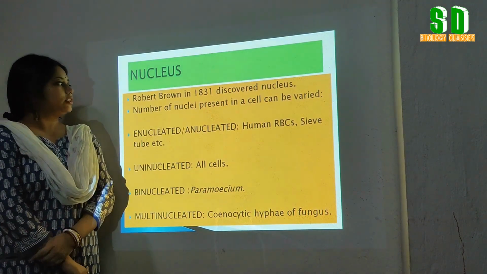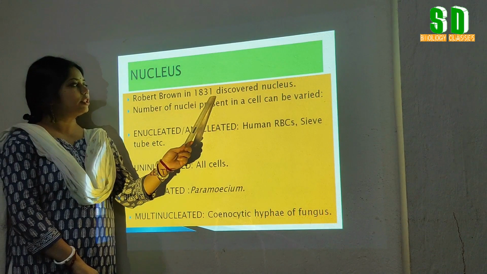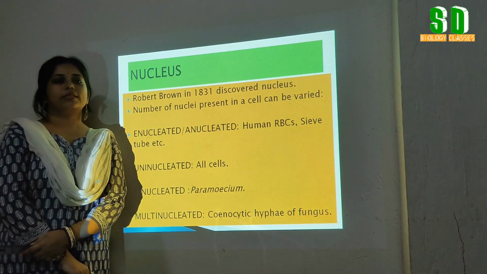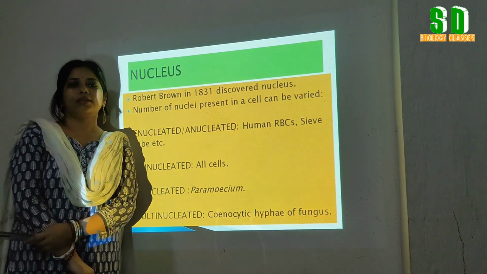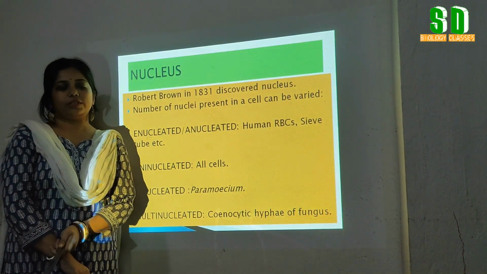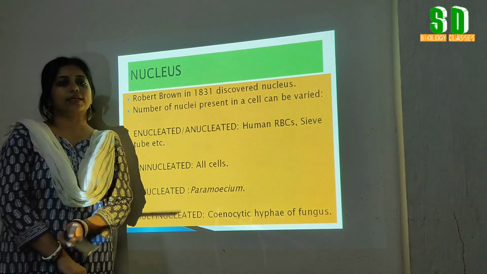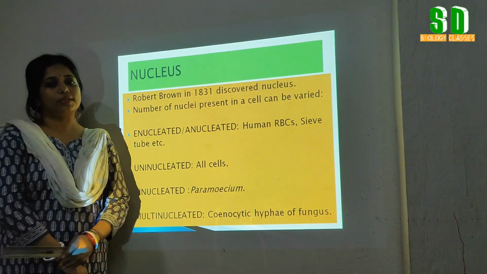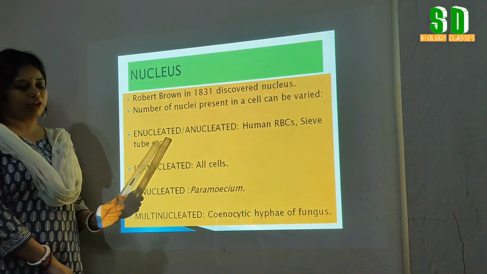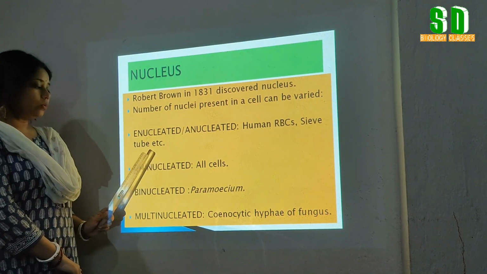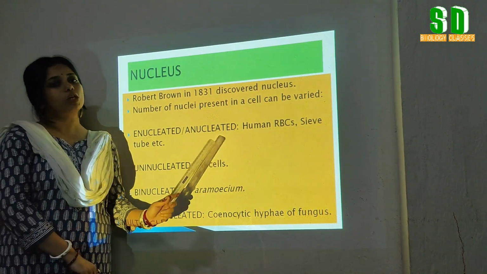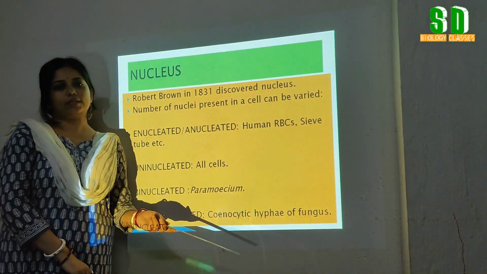Who first discovered the nucleus? Robert Brown in 1831 discovered the nucleus. The number of nuclei can vary from one cell to another cell. Sometimes it is absent also. If the cells do not have a nucleus, those cells are called enucleated cells or anucleated cells. Examples are mature human RBCs, sieve tube, etc. If the cells have only a single nucleus, then those are called uninucleated cells. Example, all cells of eukaryotic organisms.